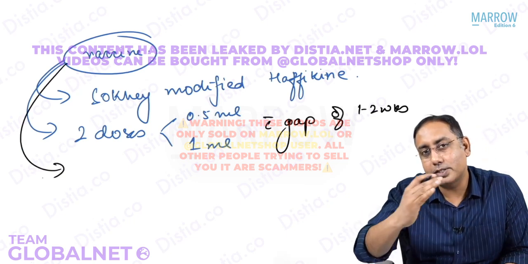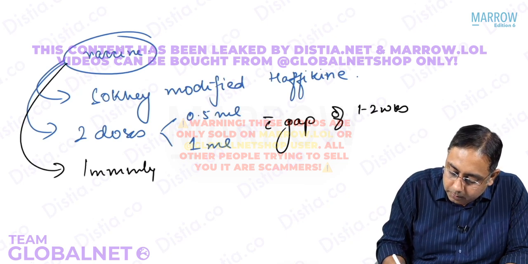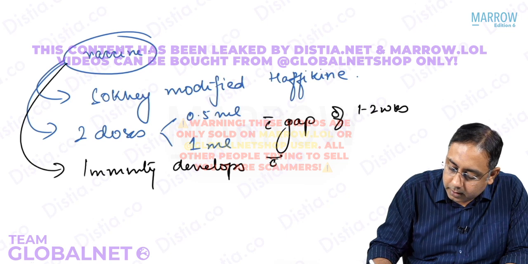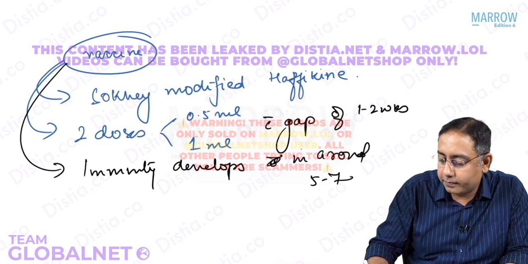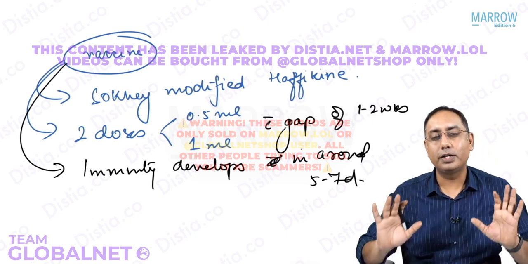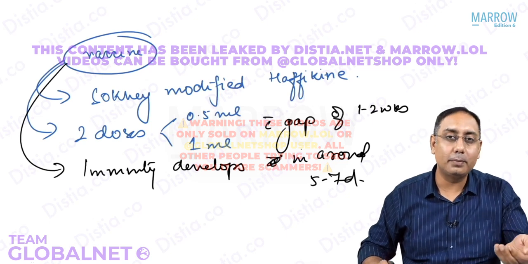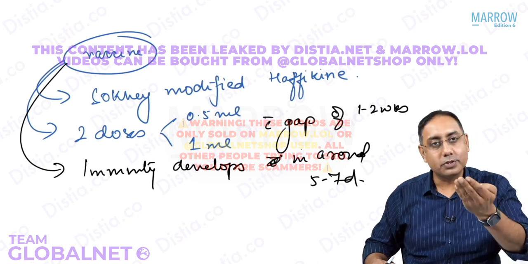How much time does it take for immunity to start developing? The immunity develops in around 5 to 7 days. That is the time for development of immunity. So now, is the vaccine required or useful during epidemics? The vaccine effect will start only after 5 to 7 days. So that is a problem.